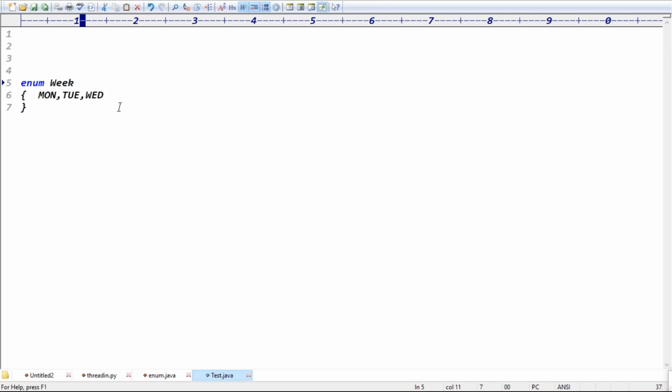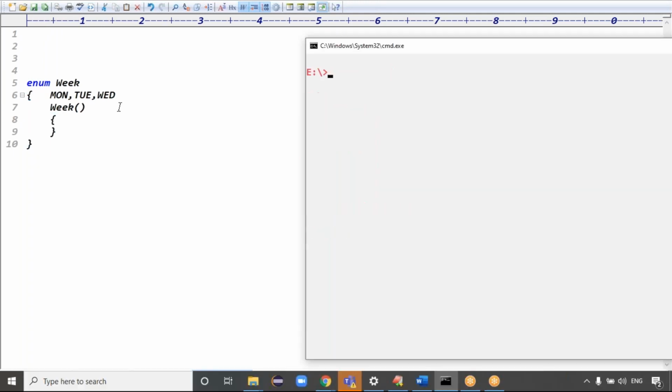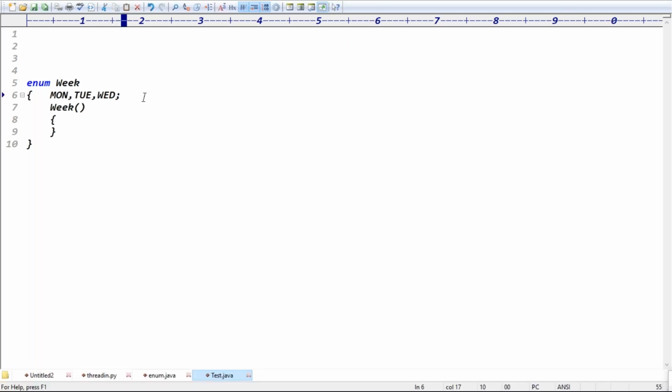But inside the enum, if we declare the same constants along with some other elements, I declared a constructor, right? In this case, guys, the group of constants must be on the first line and must end with a semicolon. It's showing an error message, guys: semicolon or brace expected, right? Semicolon is expected.